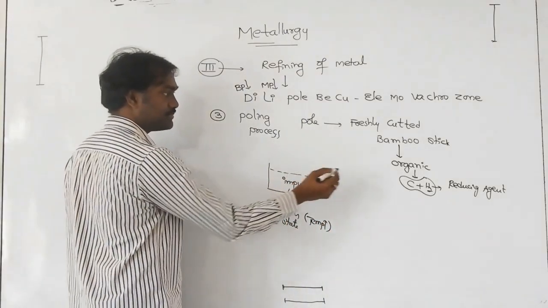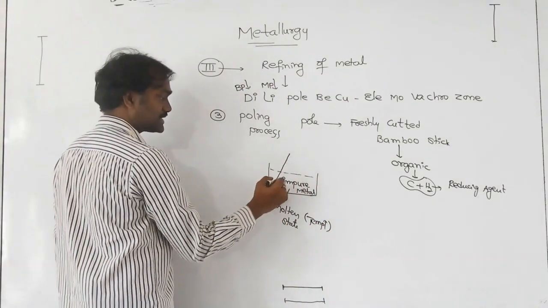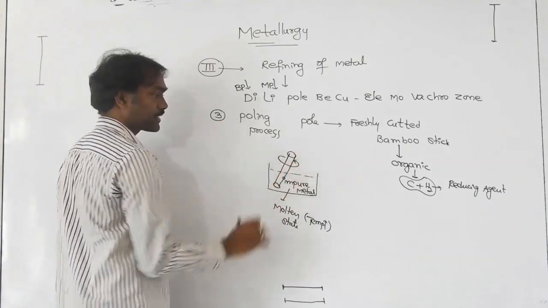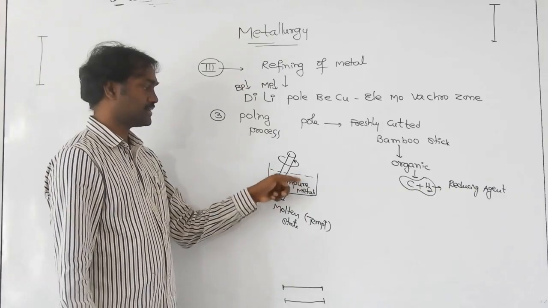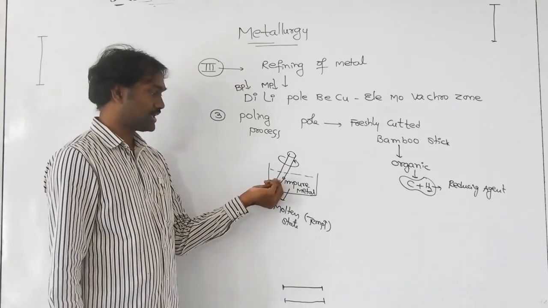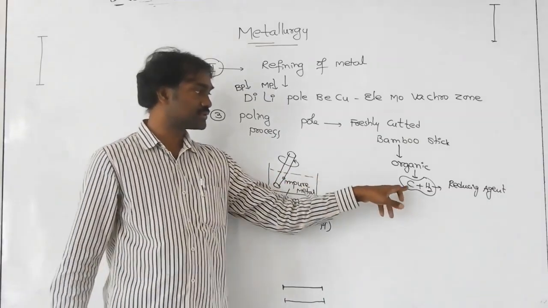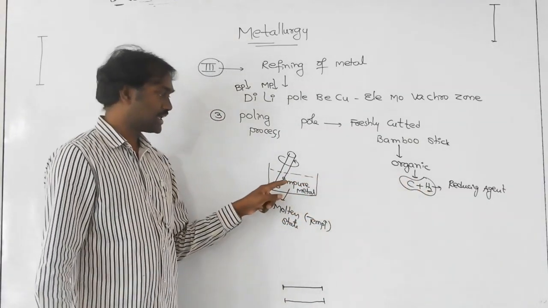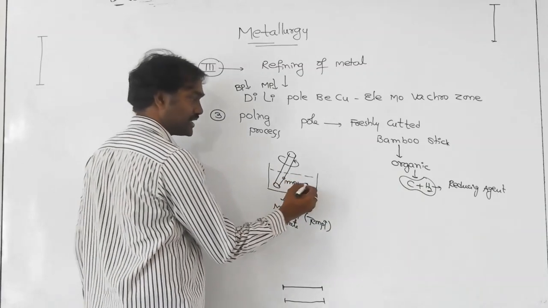And this mixture is stirred continuously with the bamboo sticks. At this temperature, all the particles present in the bamboo are dissociated. You are getting carbon and hydrogen gas. So that reduces the impurities.